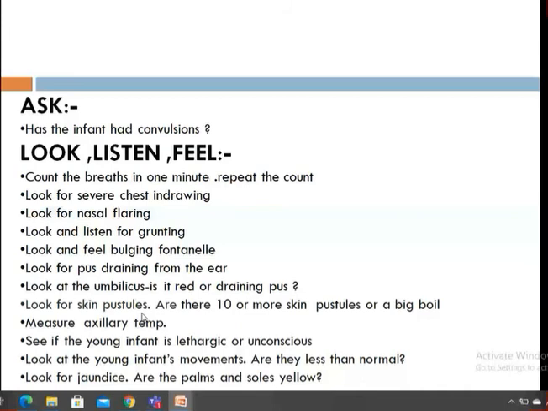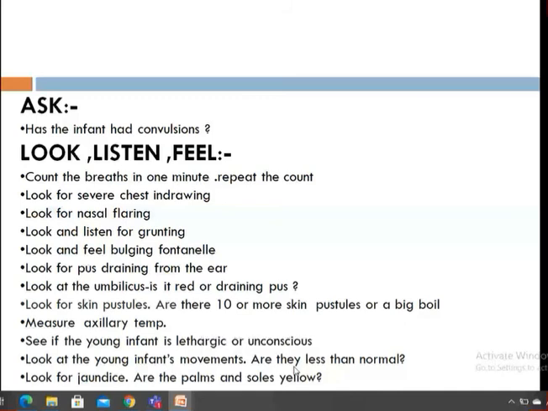And then you have to measure the axillary temperature and see whether the baby is lethargic or unconscious. You have to look at the baby's movements. Are they less than normal? And you have to look for jaundice at the palms and soles. They become yellowish in color. So accordingly you have to classify it.